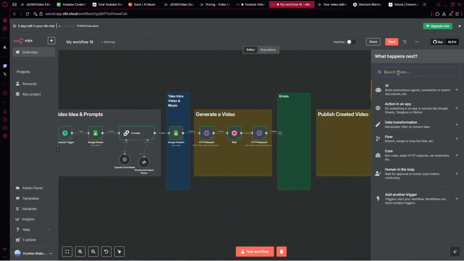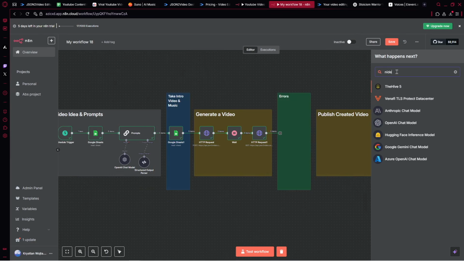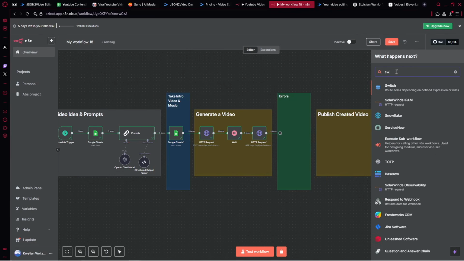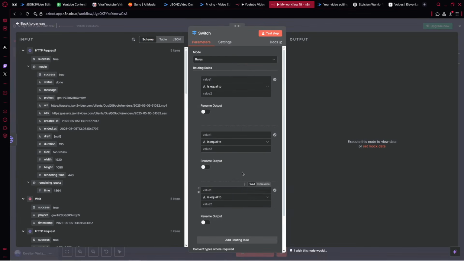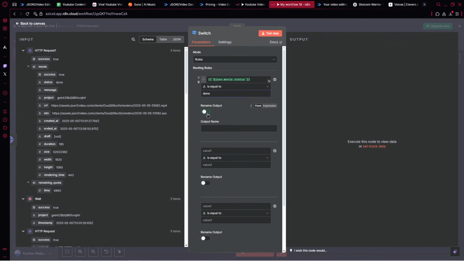And here we want to provide a node which is switch. Actually switch, because we want to get different circumstances. And there, let's provide different routes. And here what we have, we provide the status from the HTTP request. And we actually pick the condition which is equal to, and their first one case is done. Also, we would like to rename the output, so done.